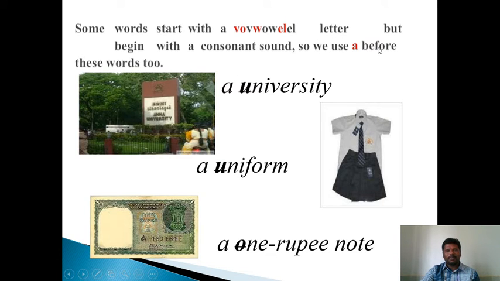So we use a before these words too: a university, a uniform, a one rupee note. See, these words begin with the letter U, but the sound is a consonantal sound like U. So we use a, not an.